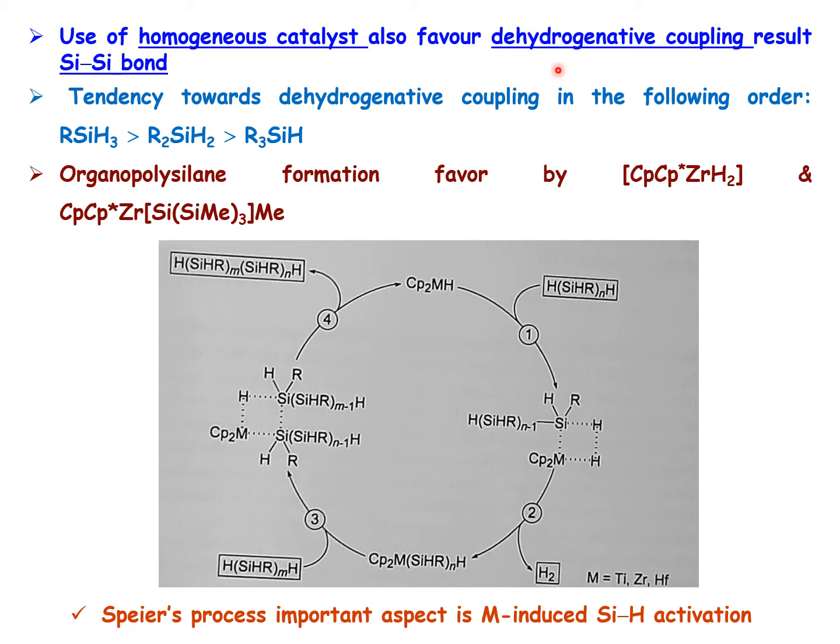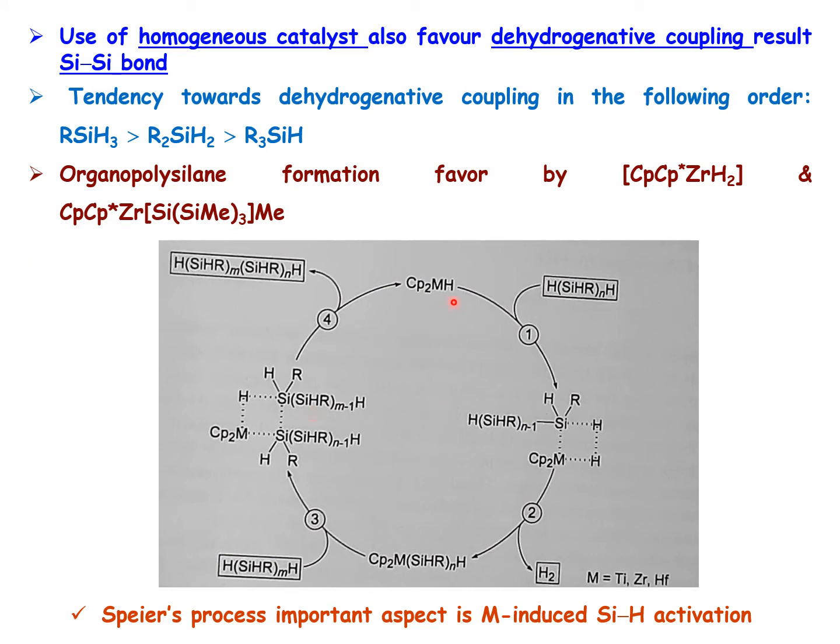This dehydrogenative coupling is predominant with silanes having more Si-H bonds rather than more alkyl bonds. So this will proceed more predominantly for the silicon-silicon coupling reaction. The best catalyst for the silicon-silicon coupling reaction, the organopolysilane formation, is the Cp and Cp star zirconium complexes, as well as some zirconium derivatives.